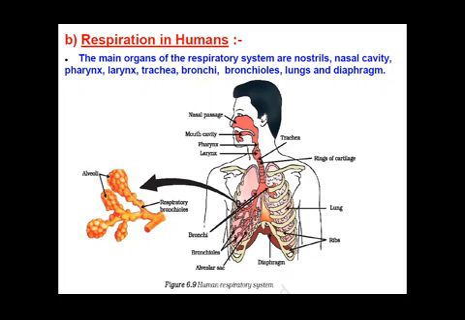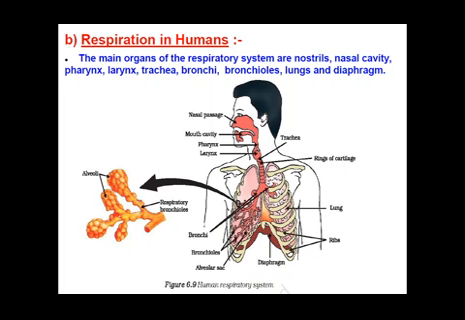Dear students, today we will start with respiration in humans. In my last lecture, we discussed respiration. What is respiration? What are the different types of respiration? They were aerobic and anaerobic, and then the different pathways related to the breakdown of glucose in our body. There was a different pathway for aerobic respiration and a different pathway for anaerobic respiration. So now today we will start with respiration in humans.